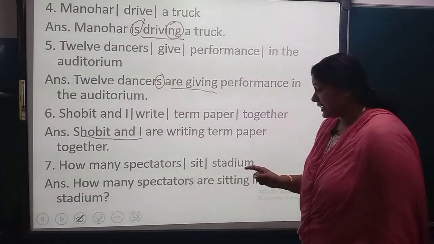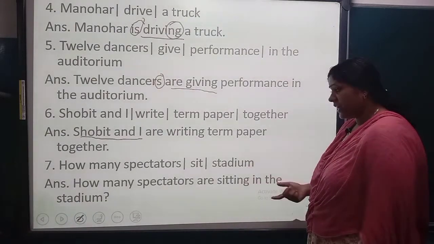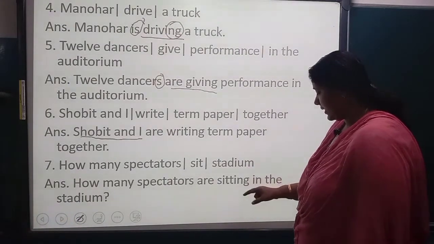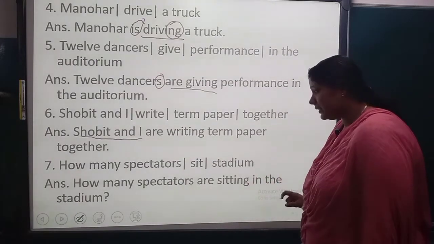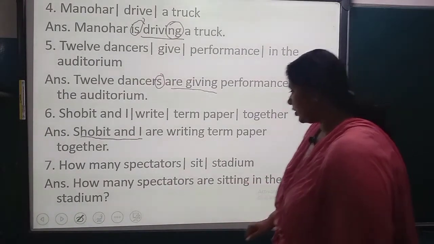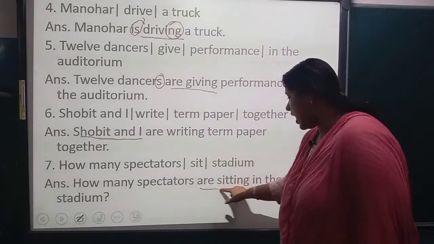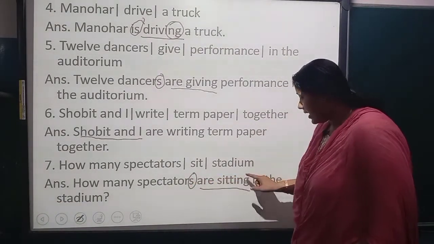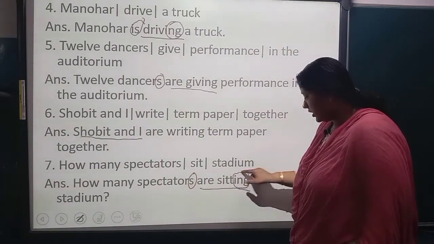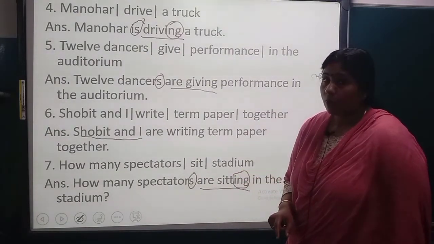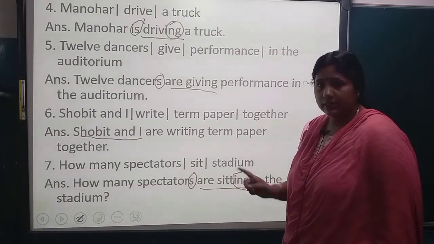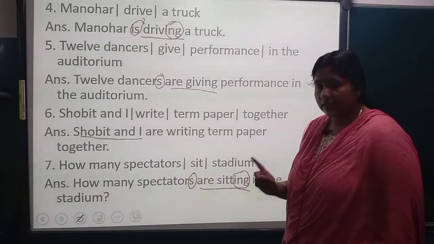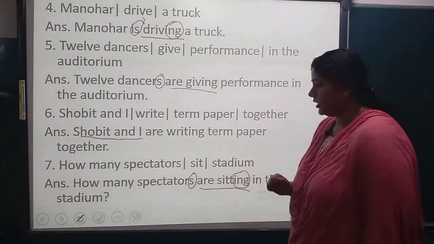How many spectators sit stadium? How many spectators are sitting in the stadium? Okay, spectators are sitting. Why? Because plural, that's why are, and ing with the base form of the verb, double T, sit, S-I-T. When you write sitting, S-I-T-T-I-N-G.